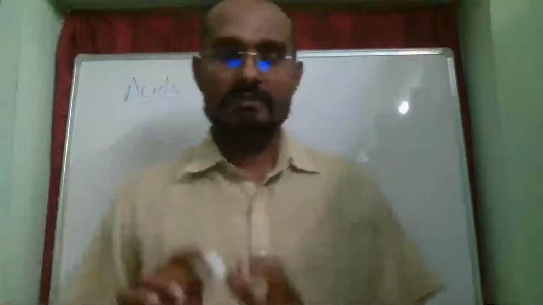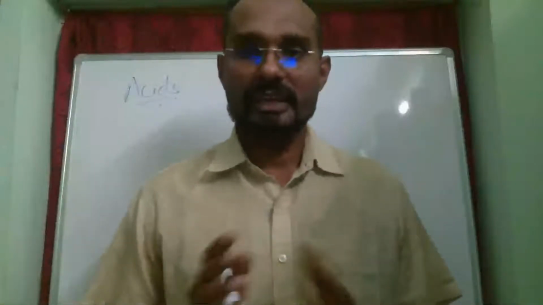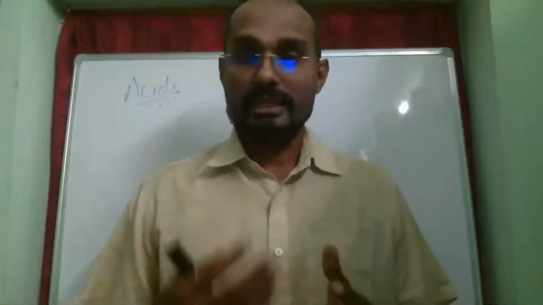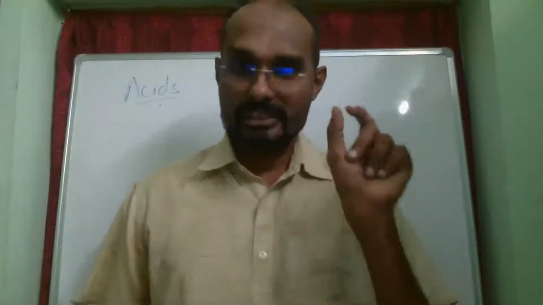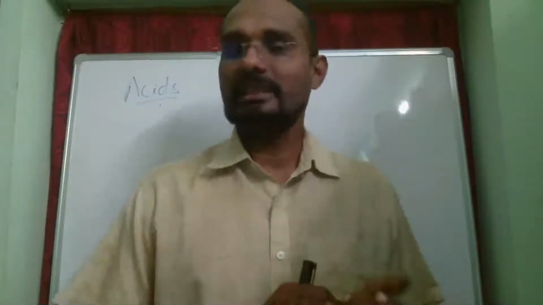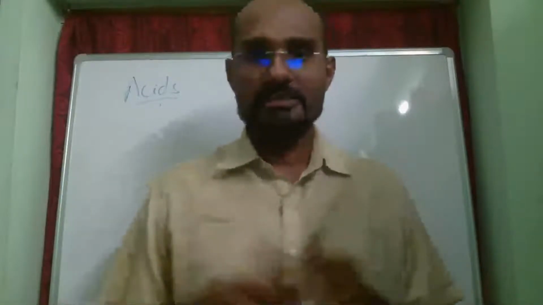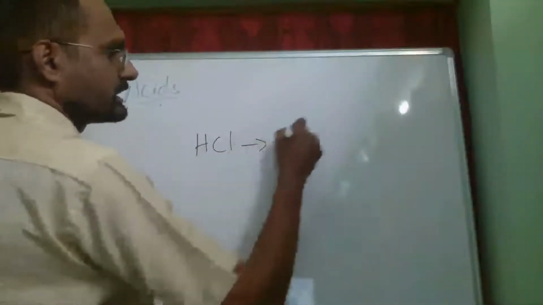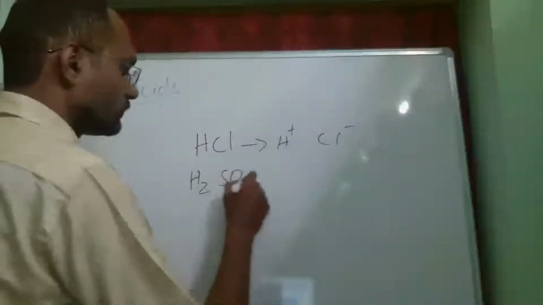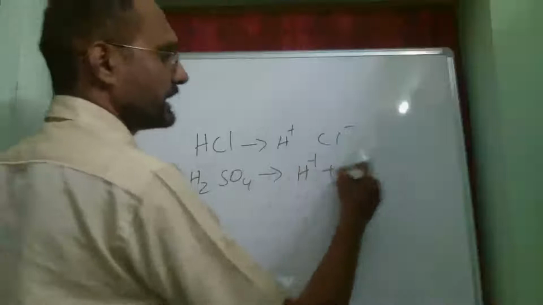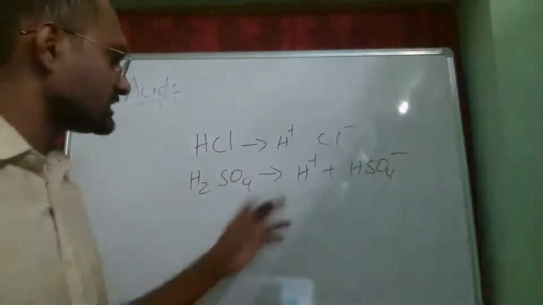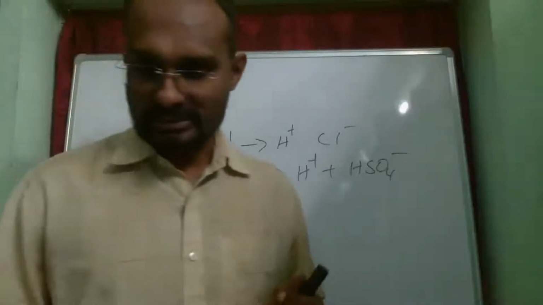He stated that any compound which is having H plus ions and gives off those H plus ions upon ionizing is an acid. Remember the words H plus ions. For example, HCl upon ionizing gives us H plus and Cl minus. H2SO4 upon ionizing gives us H plus and HSO4 minus. So like that, it is giving us H plus ions upon ionizing. That is what he stated.